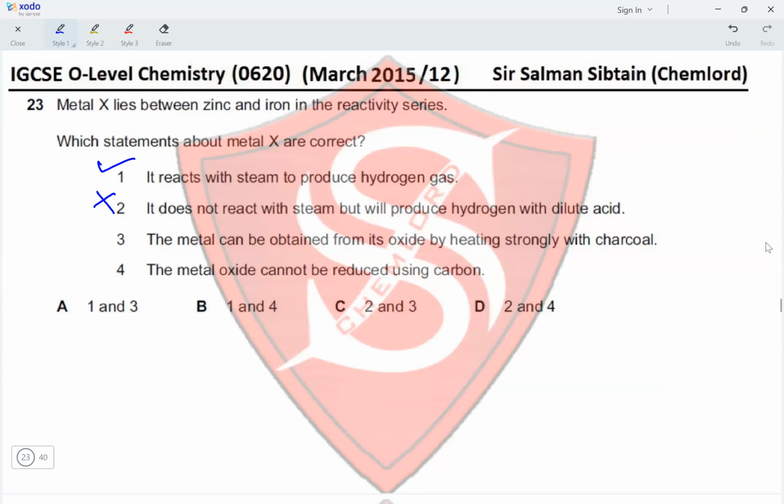The metal can be obtained from its oxide by heating strongly with charcoal. Now, charcoal is carbon, and carbon is more reactive than zinc. So it will be more reactive than X and iron as well. So yes, the metal can be obtained from its oxide by heating strongly with charcoal. This is correct. And the metal oxide cannot be reduced using carbon. Statement 3 just said it did, so statement 4 becomes incorrect. Now, since statements 1 and 3 are correct, option A is the correct option for this question.